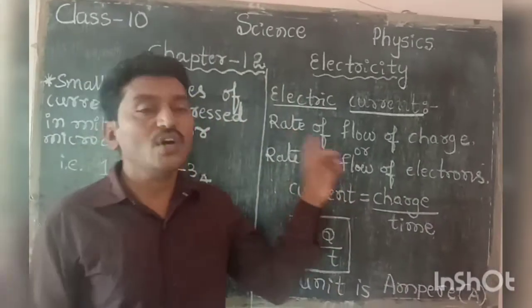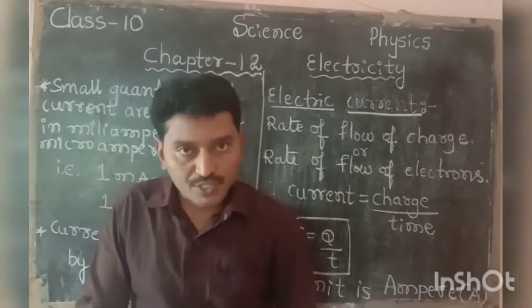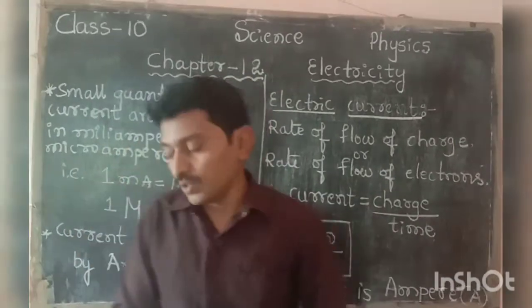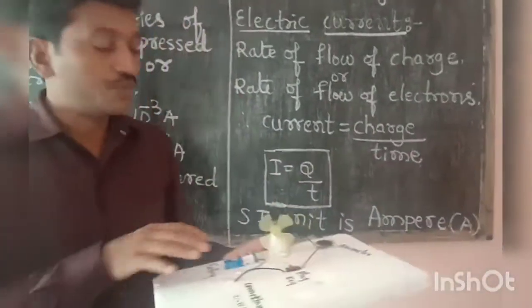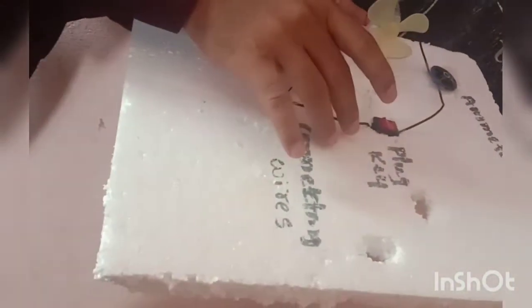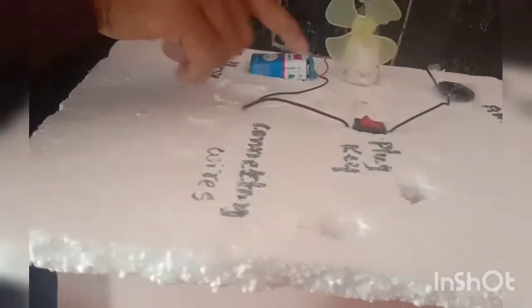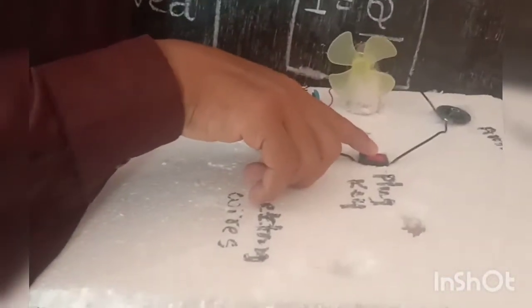First, I will start with what is the electric circuit. Here I want to show you one important electric circuit. Dear students, look at it very carefully. So now these are the connecting wires. Here the connecting wires act like conductors, meaning these are the conductors. And one more, this is the battery, this is a plug key or switch, and this is the ammeter.